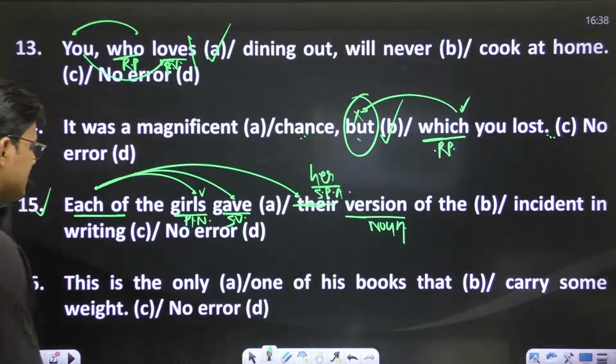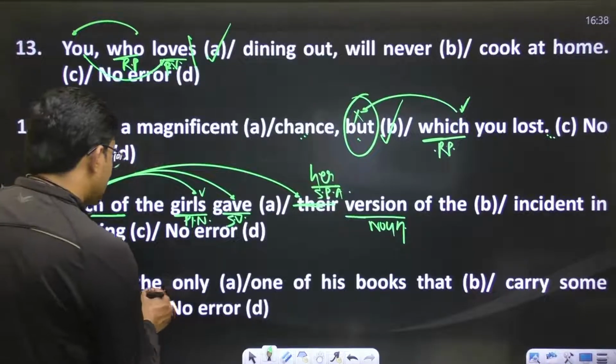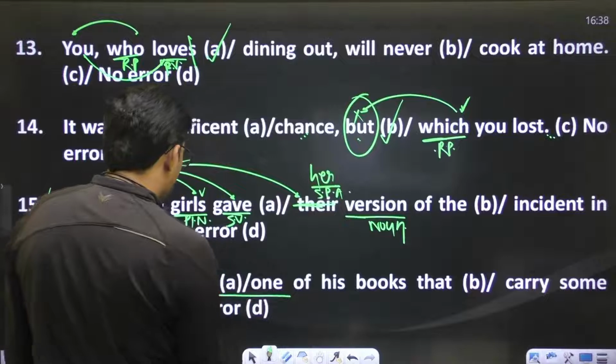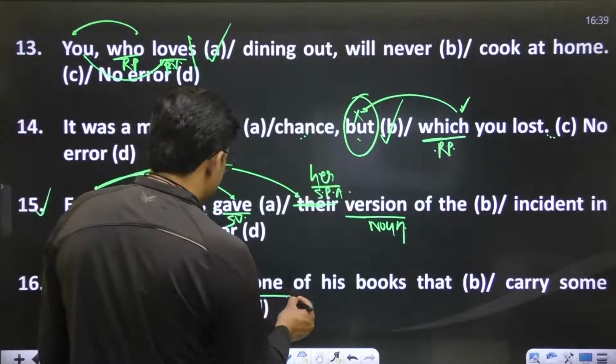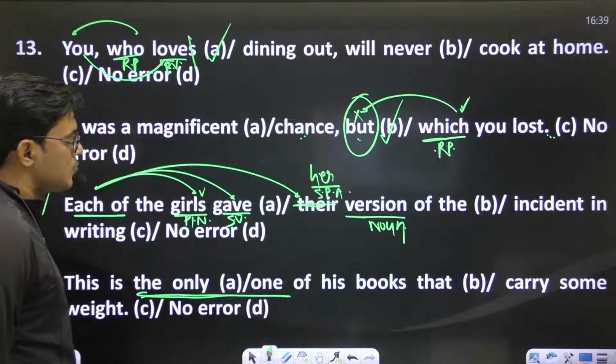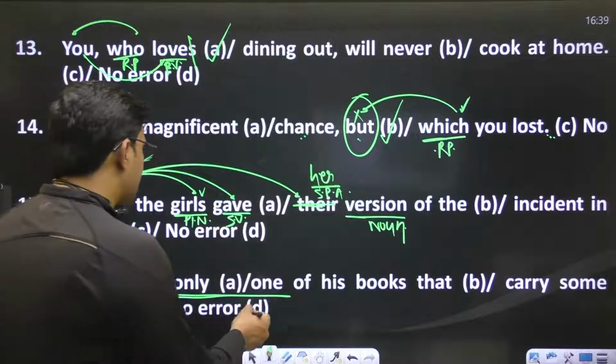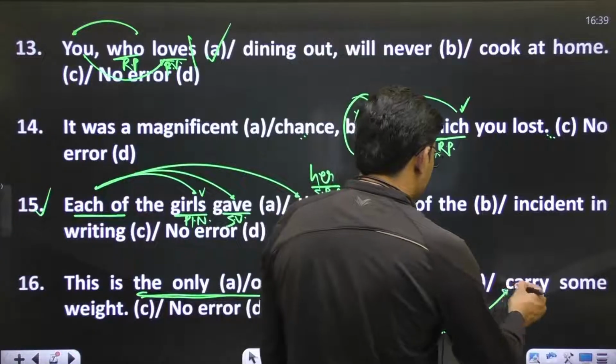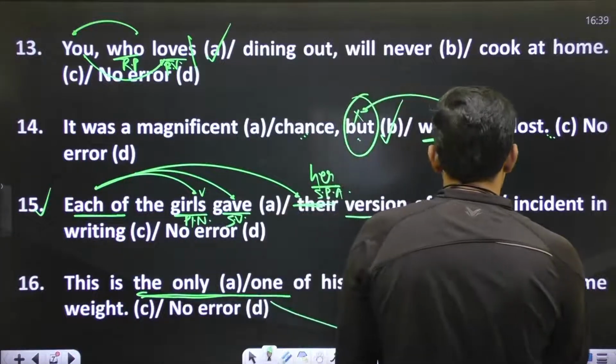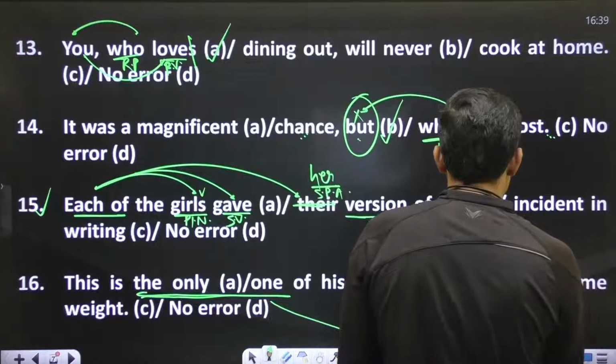Okay, this is the only one of the books that carry. Whenever you get the words "the only one", it always denotes a specific singular, and to denote a specific singular, the verb must be singular. So the verb will be like "carries".